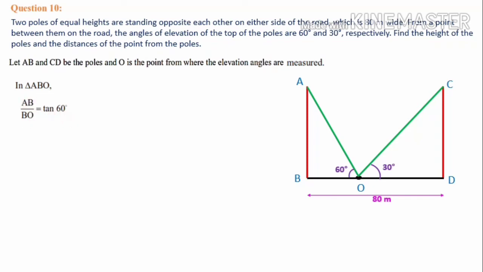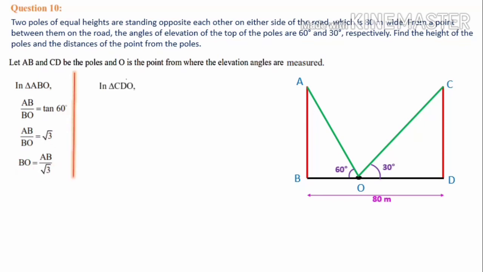Here AB is unknown, BO is also unknown. So the same quantity we can write: AB by BO is equal to tan 60, which is familiar for us. It is root 3. Then from here we can calculate BO, because BO is useful for us. When we add BO and OD, we will get 80 meter. Just interchange this BO and root 3. Root 3 will come to BO's position and BO will go to root 3's position. So BO is equal to AB by root 3.